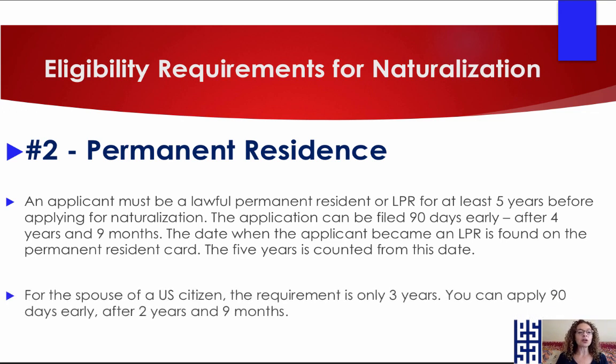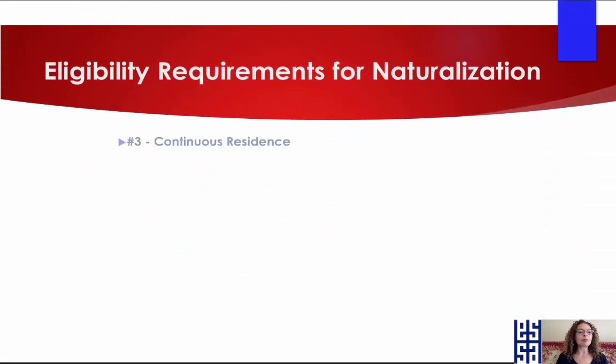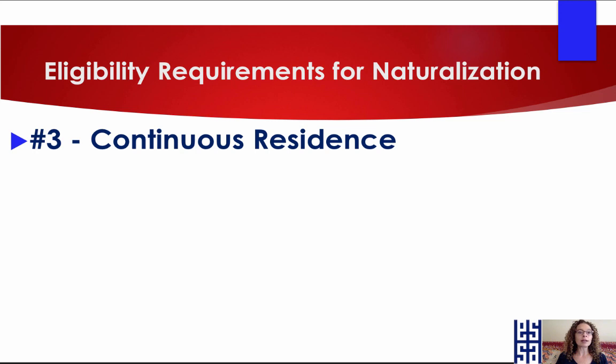Okay, for the spouse of a U.S. citizen, the requirement is only 3 years, and again, you can apply 90 days early after 2 years and 9 months. Okay, let's look at number 3, continuous residence.